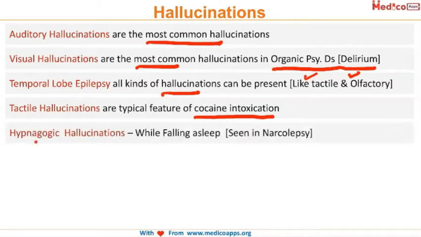Hypnagogic hallucination is when the patient is falling asleep and sees the hallucination, and it is typically seen in narcolepsy. So an important way would be hypnagogic. Gogic means going to sleep. So when the patient falls asleep, these are hypnagogic hallucinations.